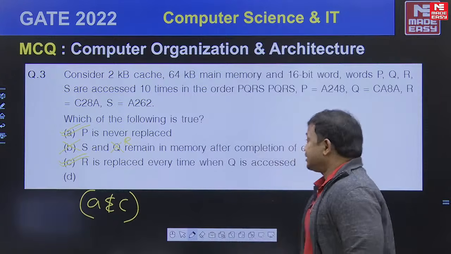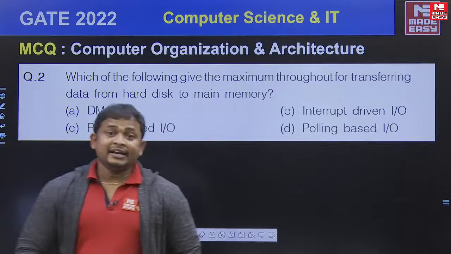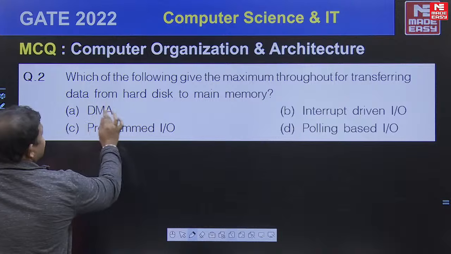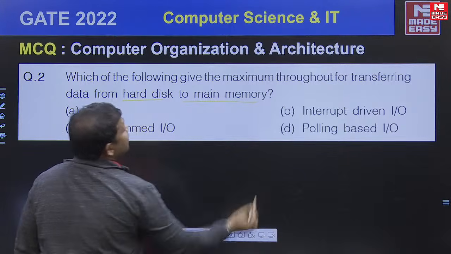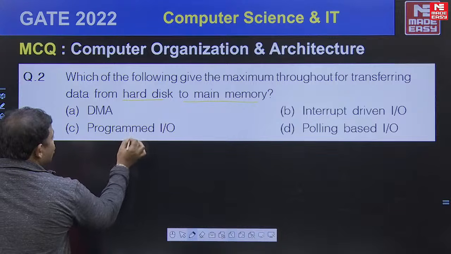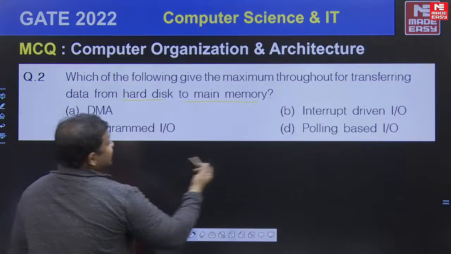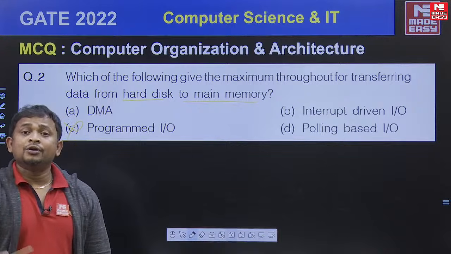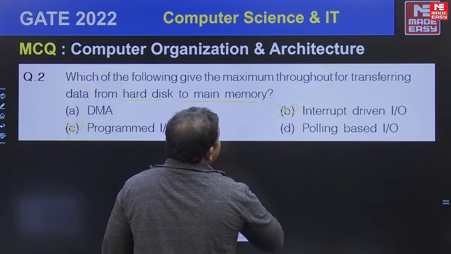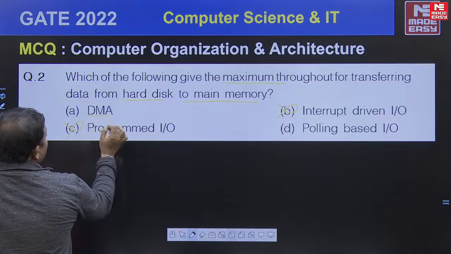Okay students, all right. So another question present in the computer organization subject, that is this: which of the following gives the maximum throughput transferring data from hard disk to main memory? Hard disk to main memory data transfer directly, 4 options are there. Okay, you know that first, programmed IO. In the programmed IO, CPU time is wasted, right? So this is not correct. Then interrupt driven IO. In the interrupt driven IO, every time the CPU checks the interrupts, and according to interrupts transfers the data, right? This is also transferring the data but not maximum throughput. So maximum throughput is possible only through DMA.